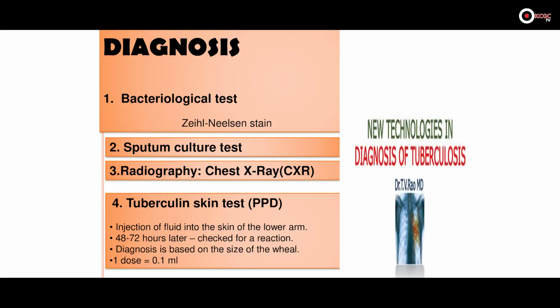So we have to take the sputum of the patient, and that sputum is sent to the laboratory. In the laboratory, if under the microscope we see the tuberculosis bacilli bacteria, then we will say that the person is suffering from tuberculosis. Second test is chest X-ray.